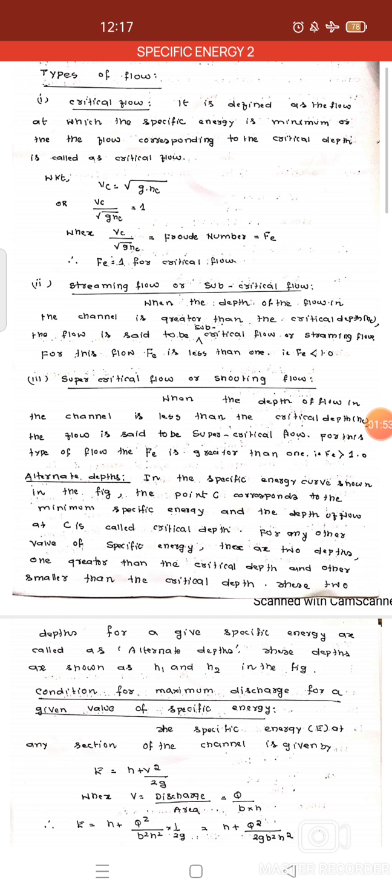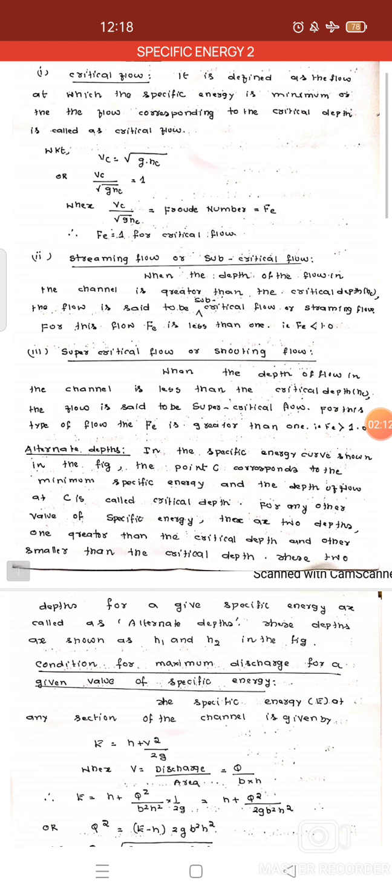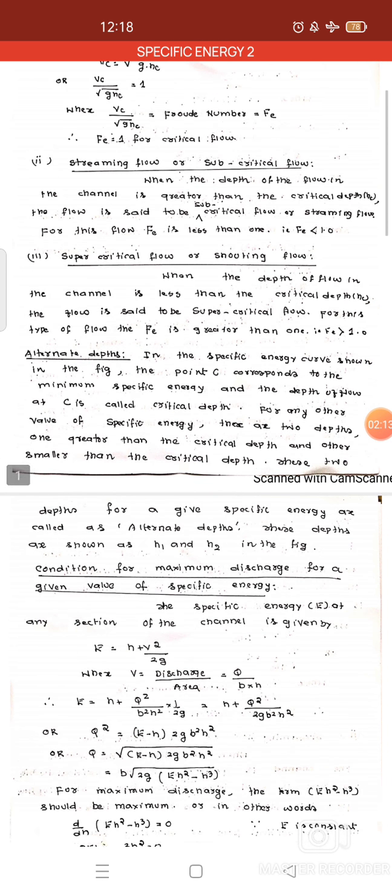So we can identify that where the specific energy is minimum, that will be the critical depth. If the depth is critical, that will be the critical velocity. So these are the two depths, one greater than the critical depth, the other smaller than the critical depth. These two depths for a given specific energy are called alternate depths. These depths are shown as H1 and H2 in the figure.